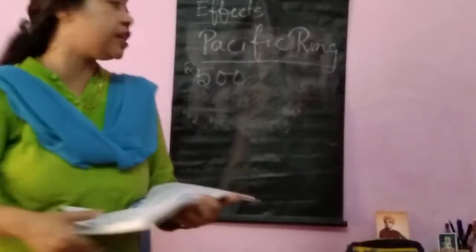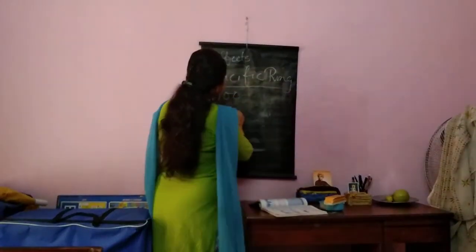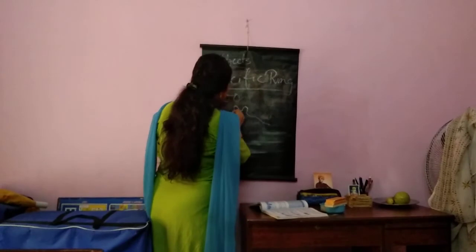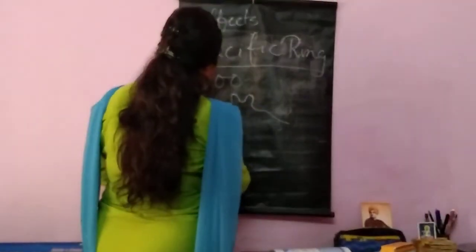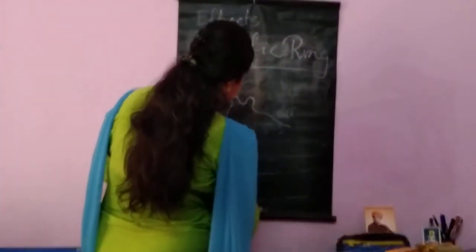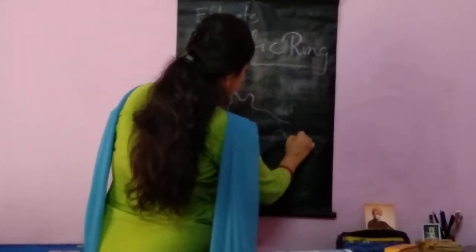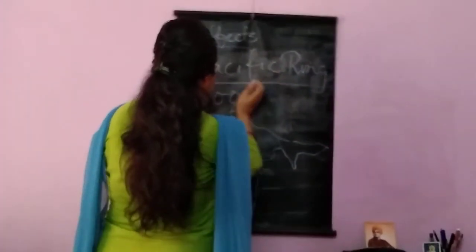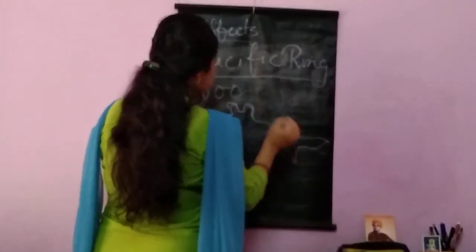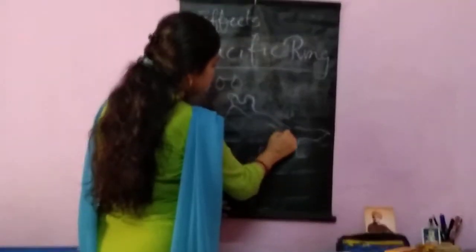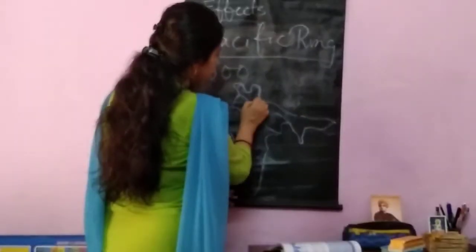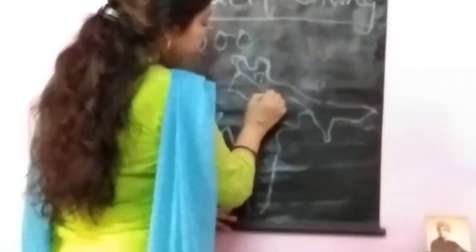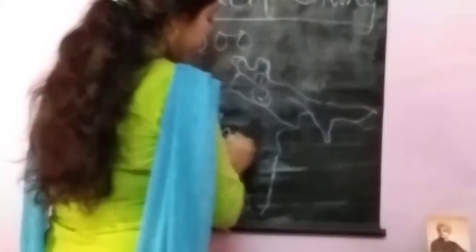The second part is the Indo-Gangetic Plain. Indo-Gangetic Plain, the plain that is the foothill region of Himalaya. So first is the Himalayan belt, then the Indo-Gangetic belt. Belt 1 is the Himalayan belt, belt 2 is the Indo-Gangetic plain, and belt 3 is the Deccan Plateau belt.